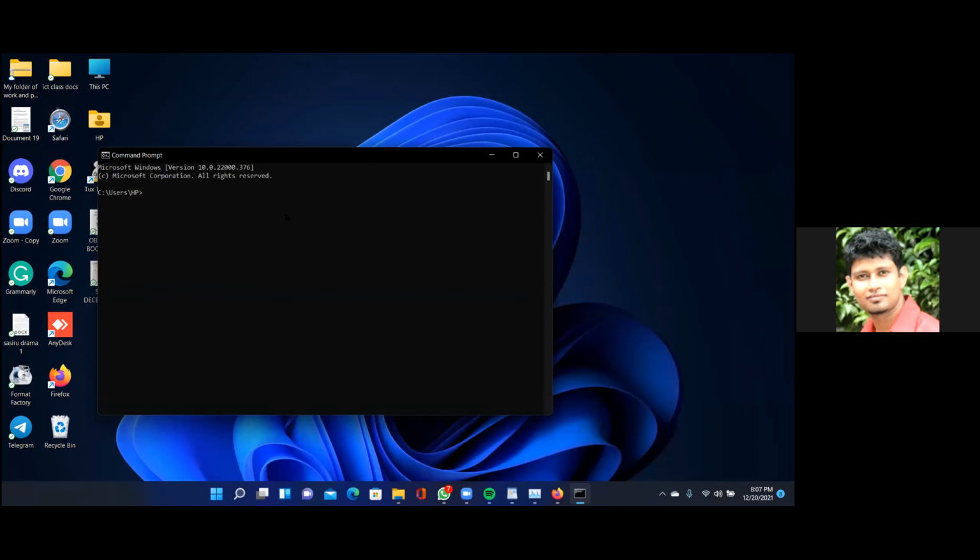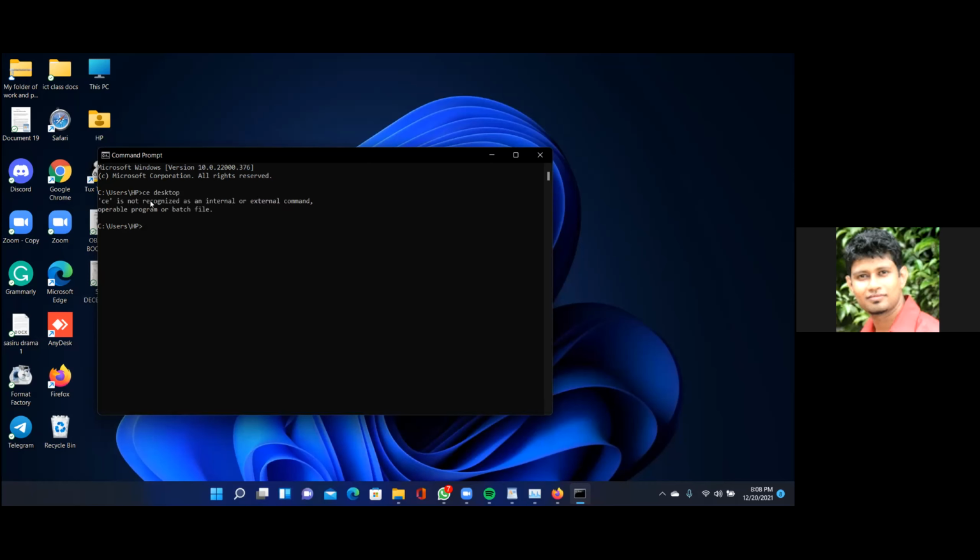Okay, under the command prompt, the first command you can type is to go to the desktop. To do that, type cd space desktop. Others can also do the same, right? CD desktop.